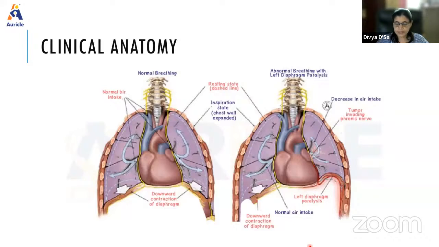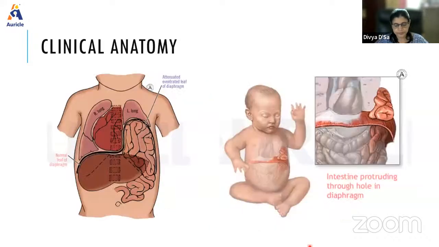And next, the space of Larrey, which I told you is present near the sternal origin. If that space is large, we call it the foramen of Morgagni. Sometimes through this foramen of Morgagni, structures can herniate.